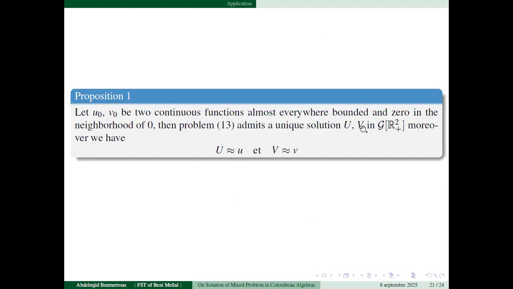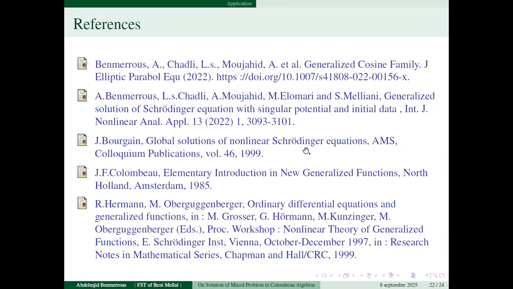U, V in Colombeau algebra G. Moreover, we have the association between big U and small u, and also the association between big V and small v. And this is some evidence that we used to prove our main result.